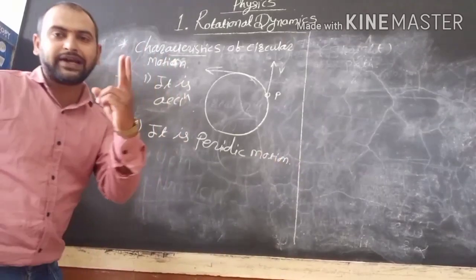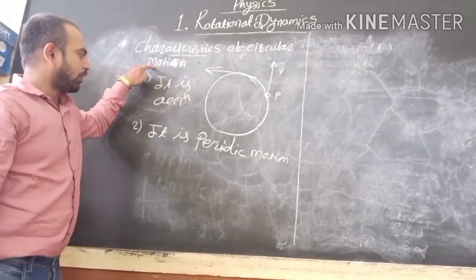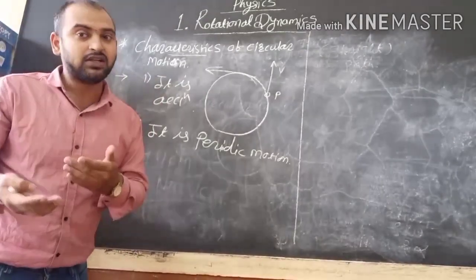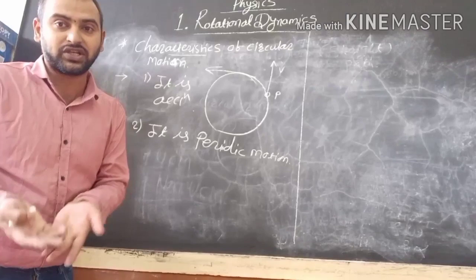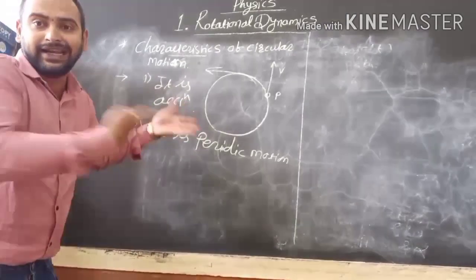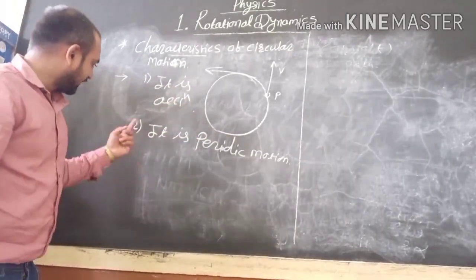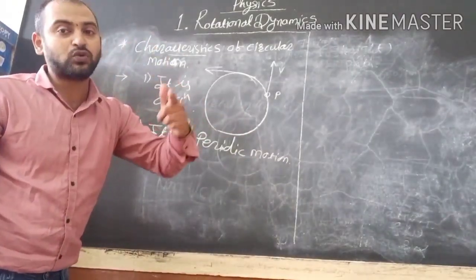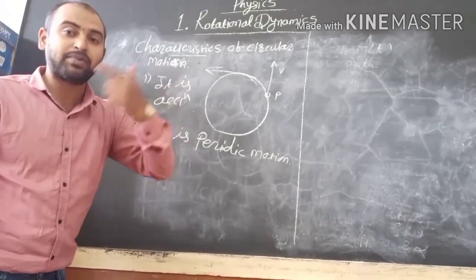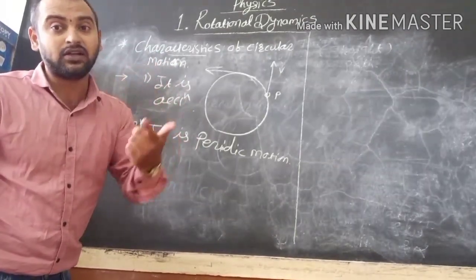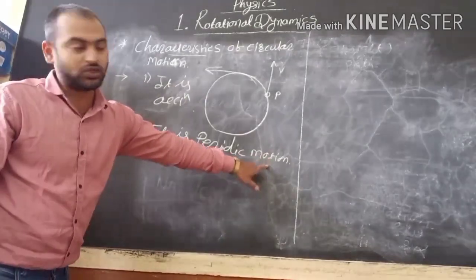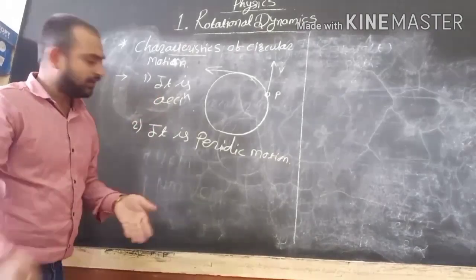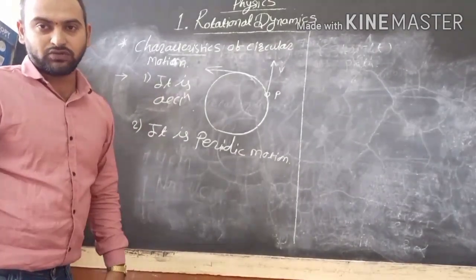So we have two characteristics. First, when a particle performs a circular motion, its velocity changes, so there is a change in acceleration. So it is an accelerated motion. Second, we have periodic motion, because the particle performs a circular motion and these things happen again and again. That's why it is periodic motion. So circular motion has two characteristics: it is accelerated and it is periodic in motion.